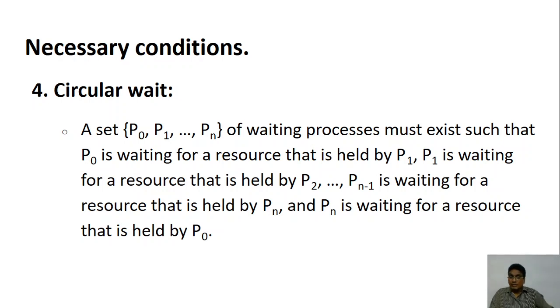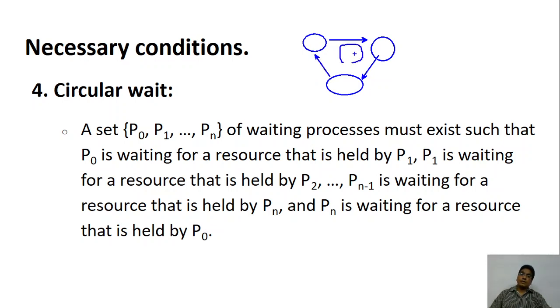Next one is the circular wait. Circular wait is a situation wherein one process is waiting for the other, that one is waiting for the next one, and so on, and finally the last one is waiting for the first one. So this is how it goes. Just to give you an analogy, you have one process waiting for the other one, the other one is waiting for another process, and so on. So you notice that this is a circular wait.